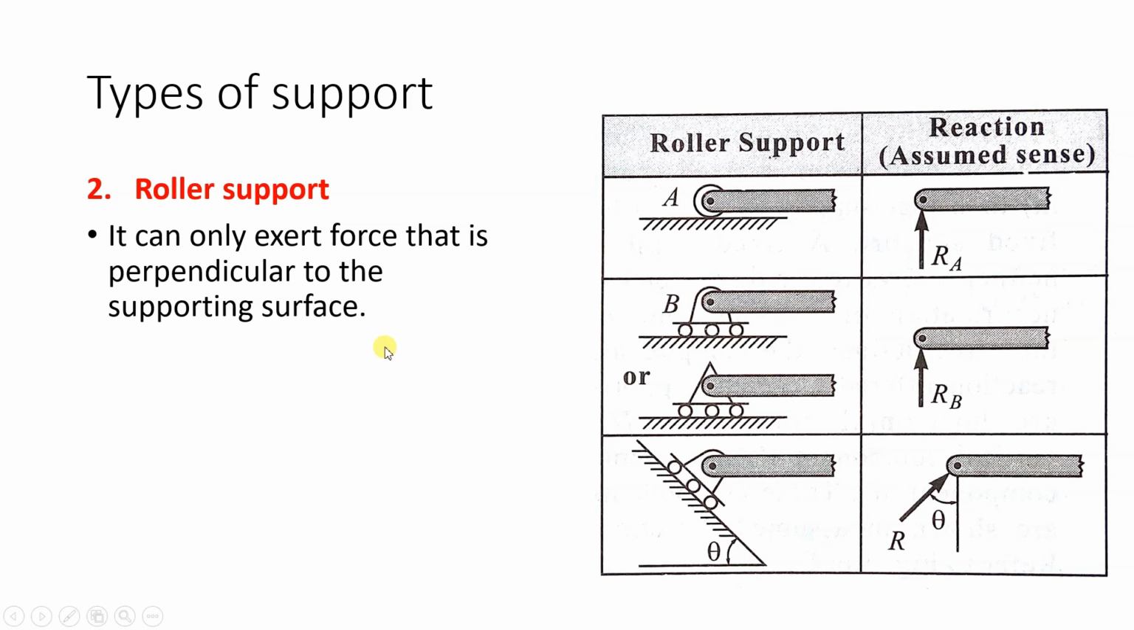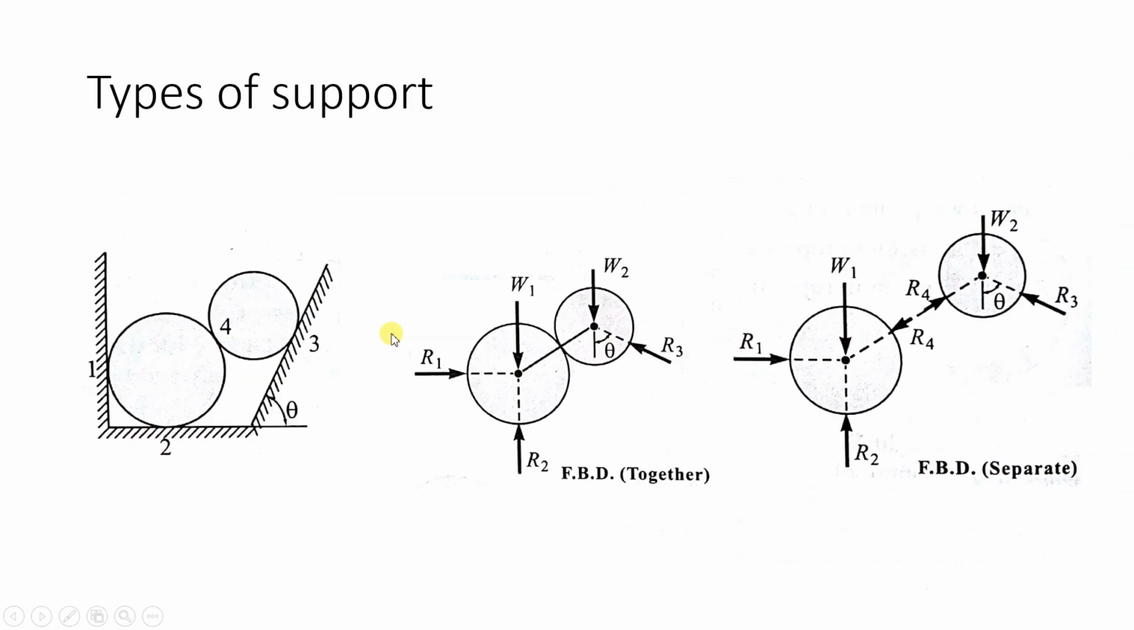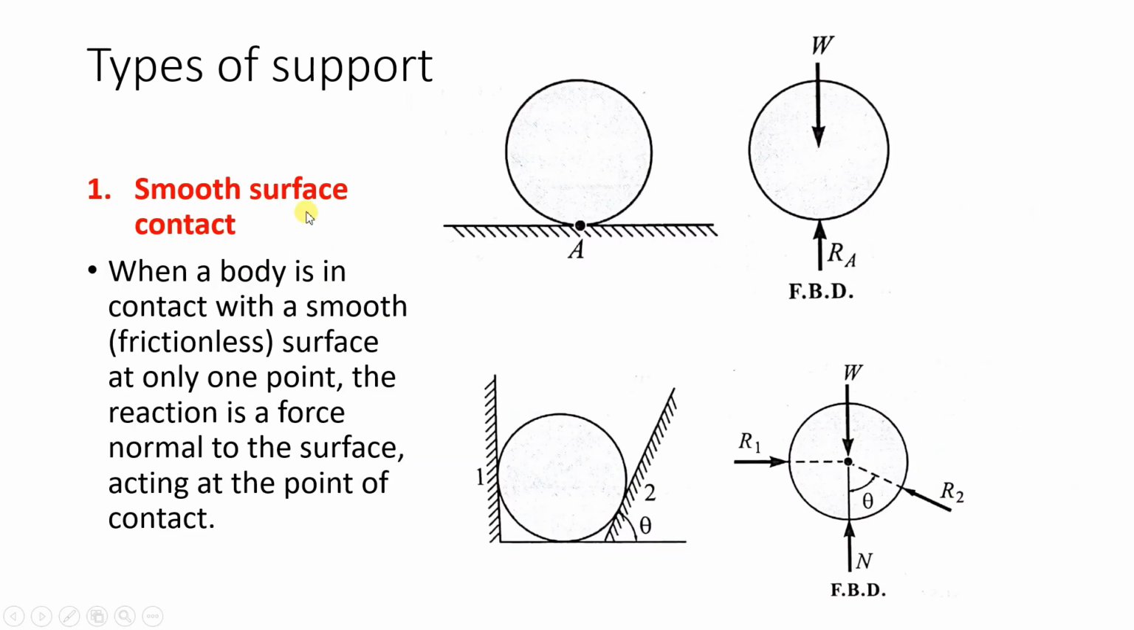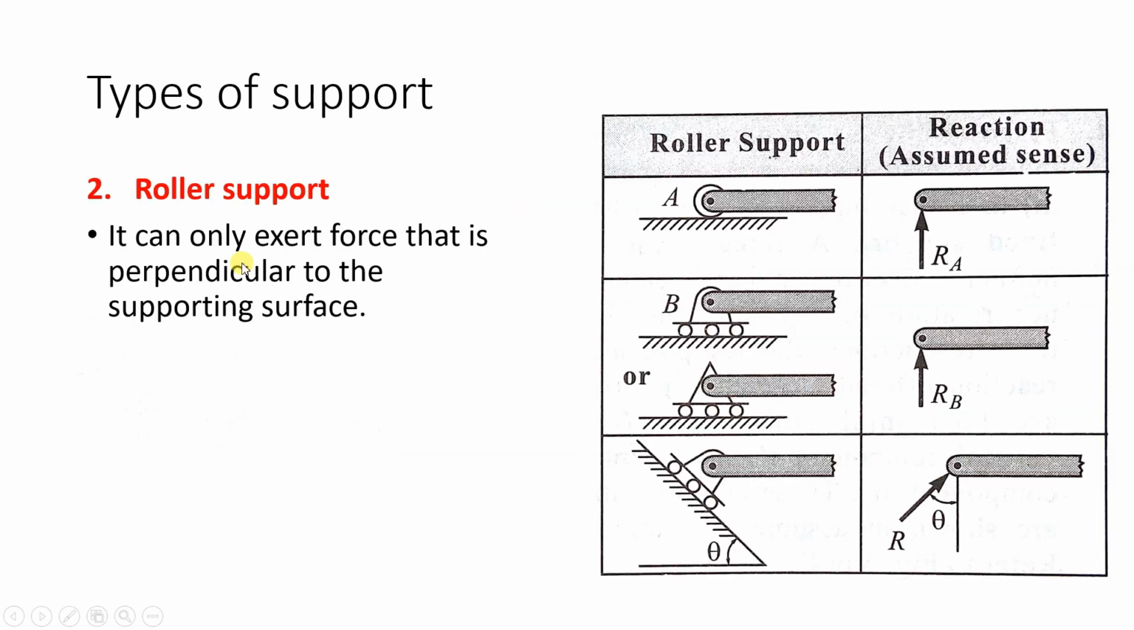So this was about the first support. What was that? Smooth surface contact. Now we will see the next type of support, which is roller support.